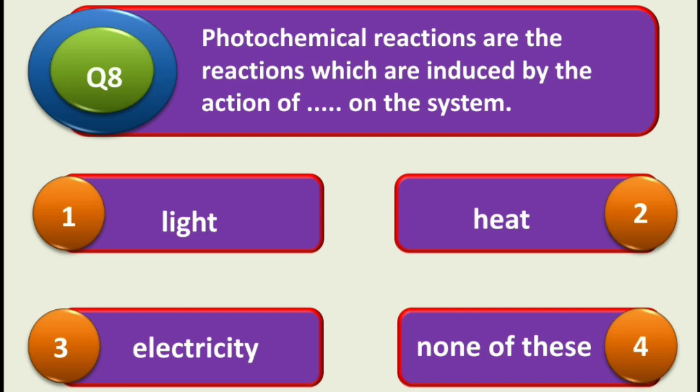Photochemical reactions are the reactions which are induced by the action of dash dash on the system. And the options are, first is light, second is heat, third is electricity, and fourth is none of these. And the correct answer is light. So photochemical reactions are the reactions in which light is important. Photochemical reactions are the reactions which are induced by the action of light on the system.